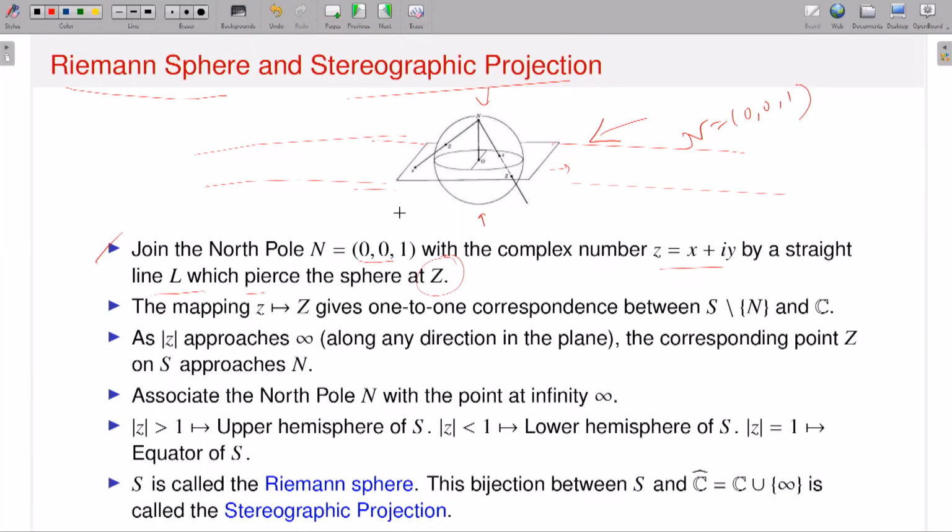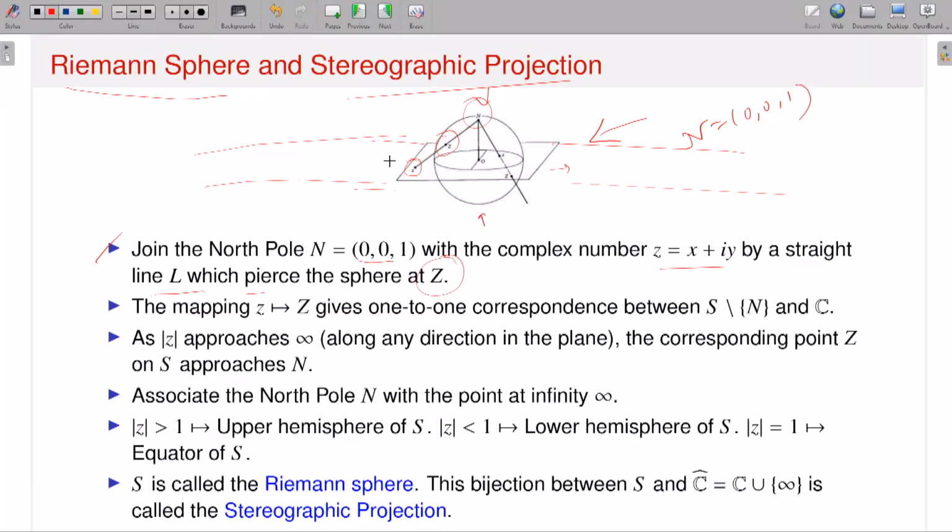Then in the sphere you fix the north pole, and suppose you have a point z in the complex plane. Then you draw a line joining the complex number to the north pole. It will cut your sphere at one point, and that point I am denoting as capital Z, which is exactly what I have written. Similarly, if I take another point here, you can draw a line and it will cut your sphere here.